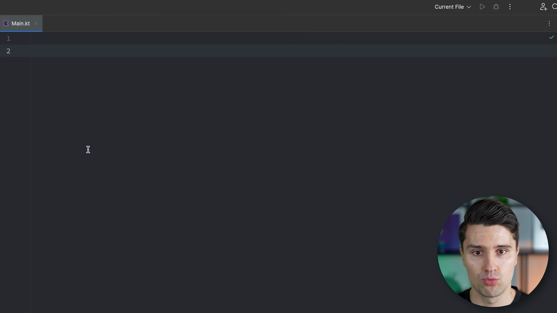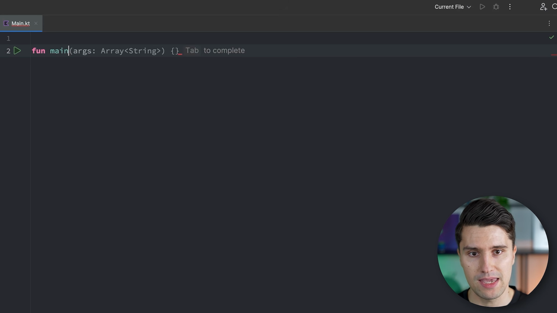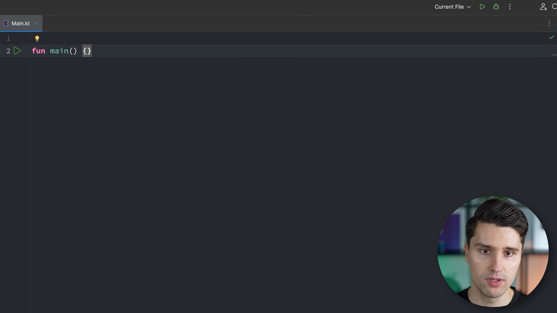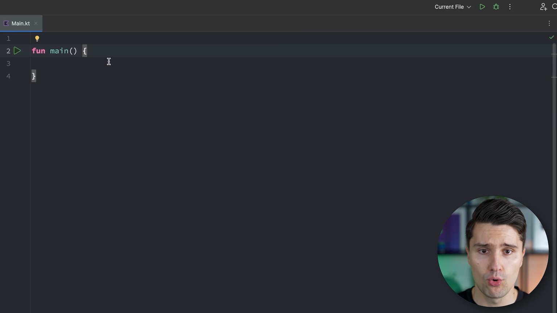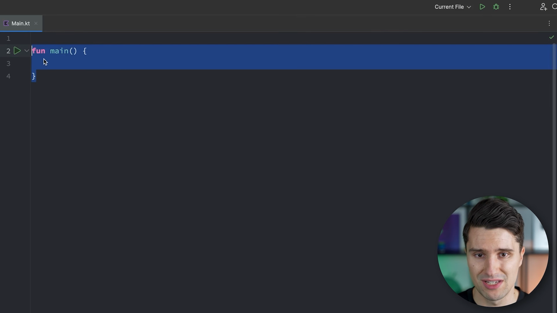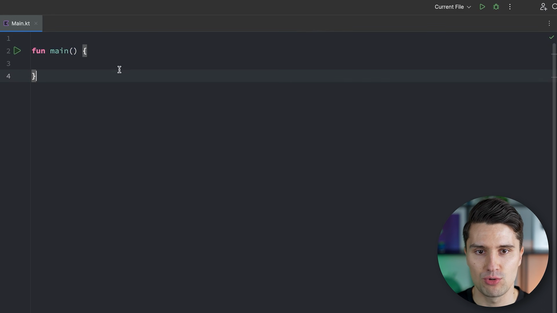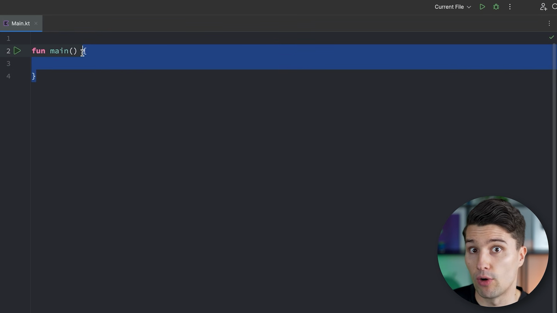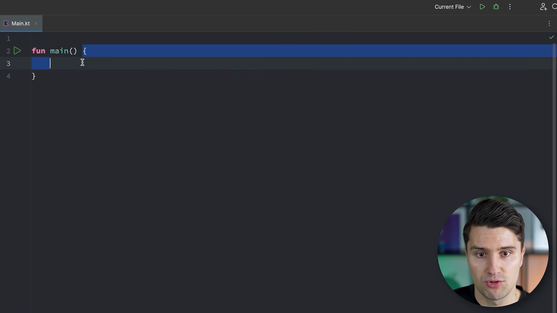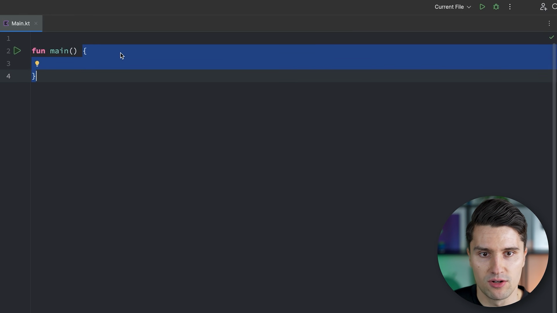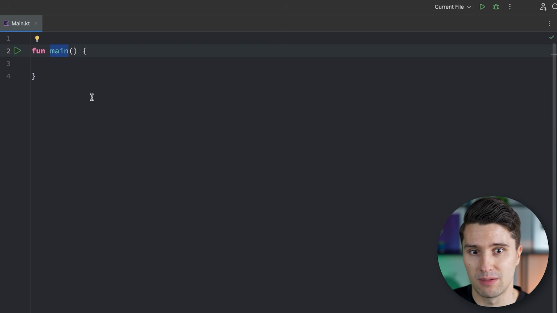So what we can do is we can write a function with fun main and then open a block of code here with these curly braces. If you're new to the programming world, then we really don't want to overthink what this means yet. We will get to what this actually means later in this course. But in the end, we just define this part of the code as our entry point now when we run our program. And then very commonly in programming languages, not only in Kotlin, we have these curly braces to just indicate what now belongs to this specific main function that gets executed when we run our program.